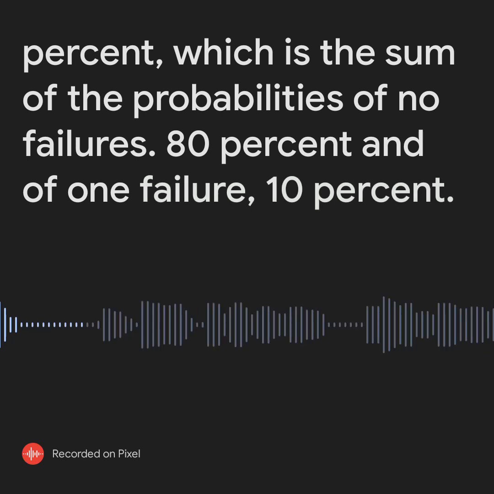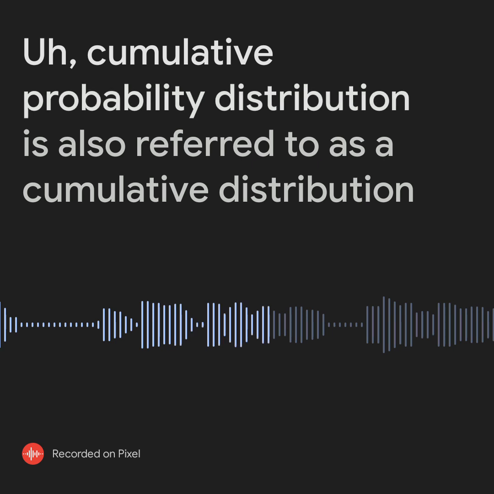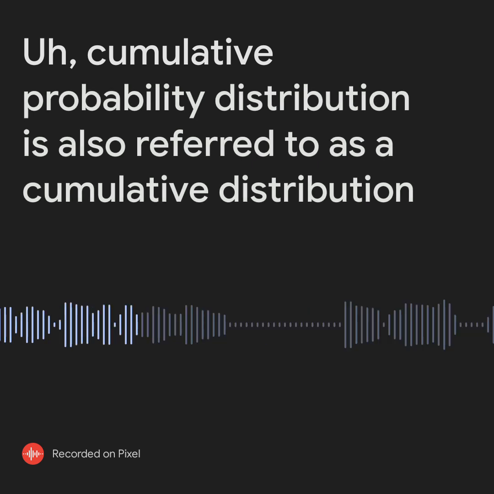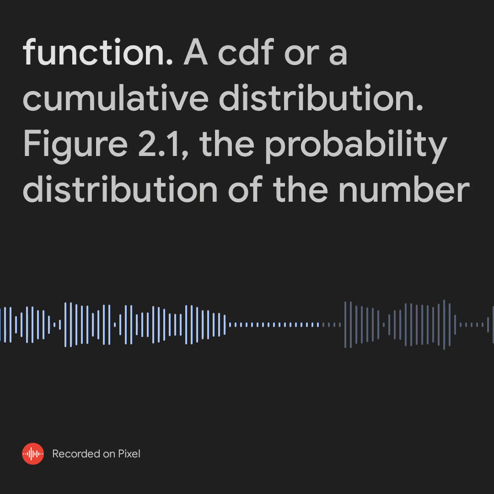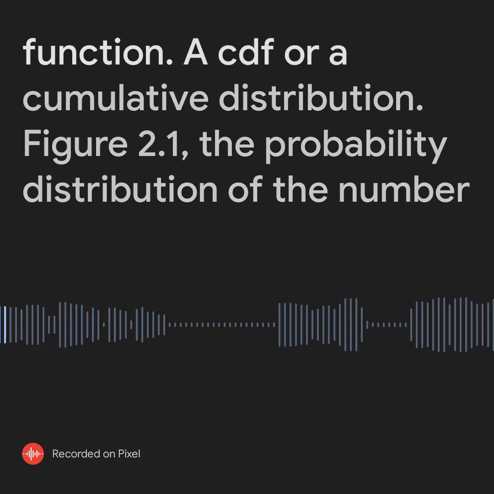A cumulative probability distribution is also referred to as a cumulative distribution function, a CDF, or a cumulative distribution.